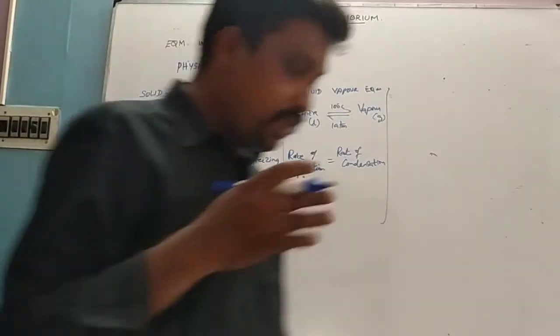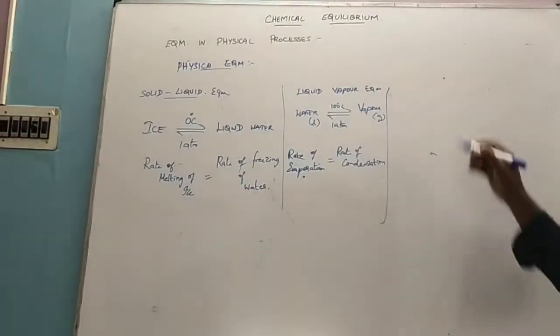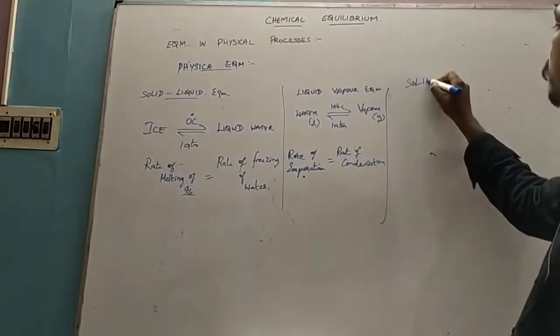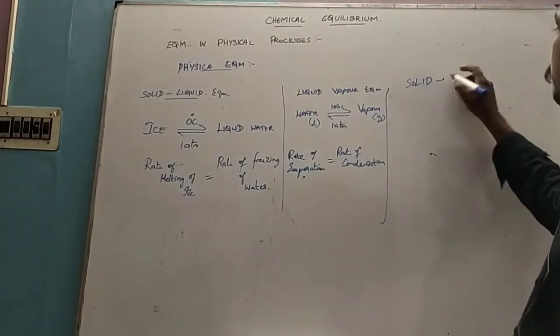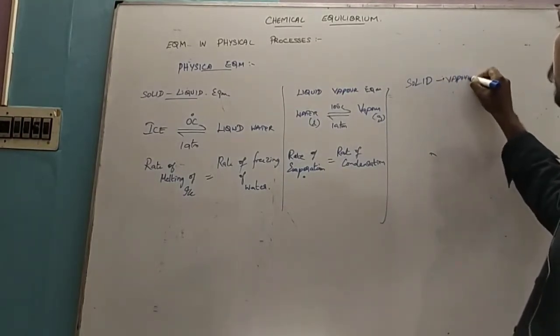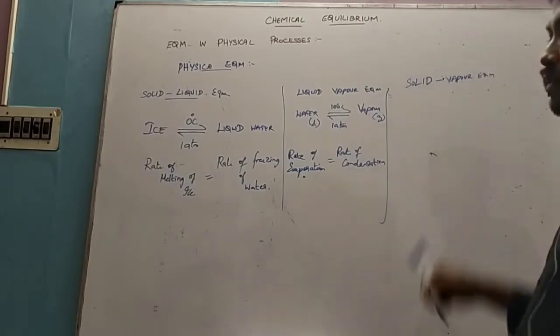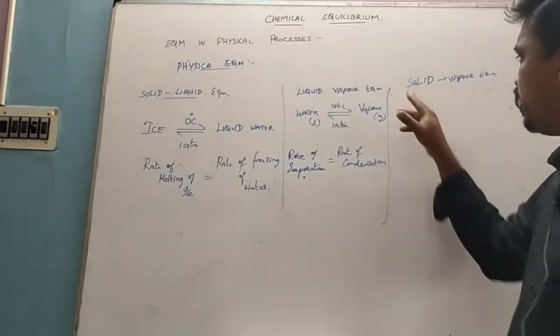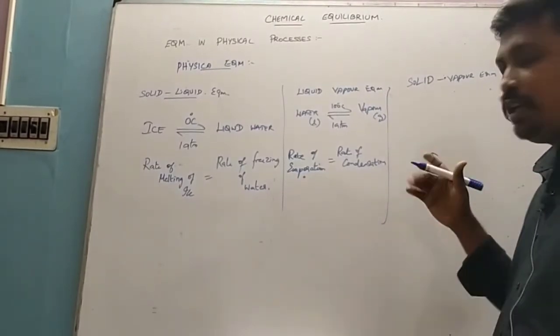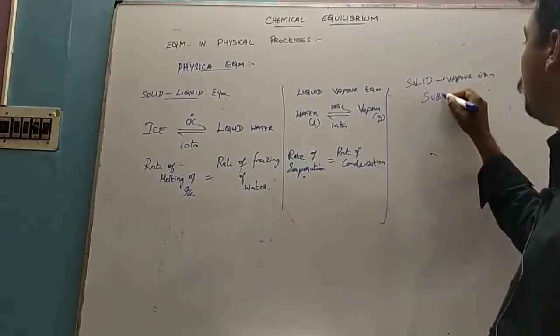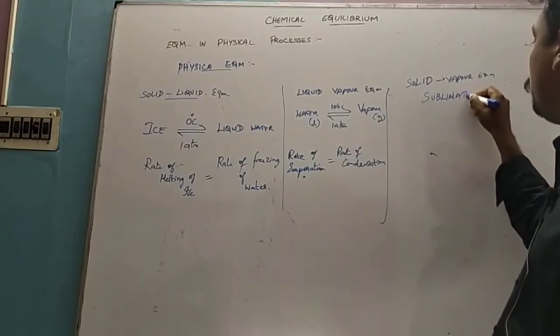Similarly, we can attain a third type of physical equilibrium, which is called solid-vapor equilibrium. What is the process called when a solid directly converts into vapor? Solid directly changing to vapor is called, very good, sublimation.